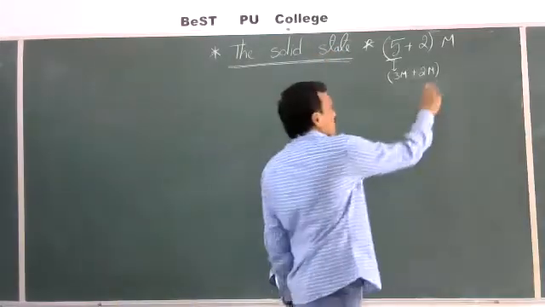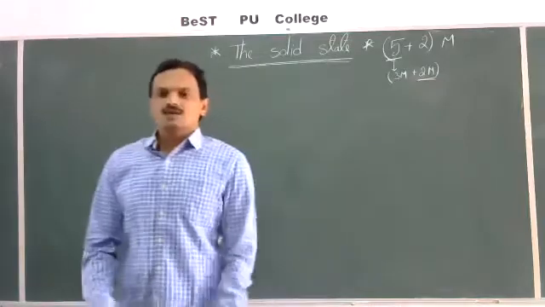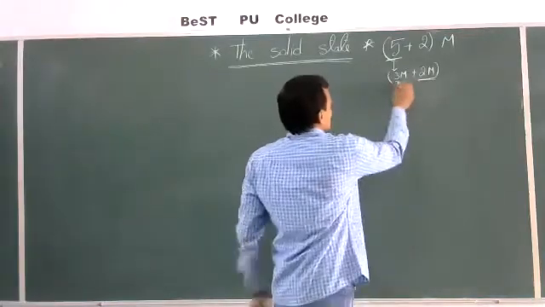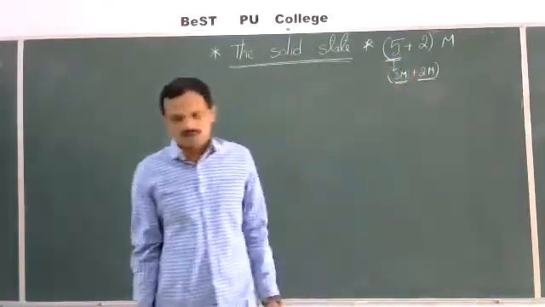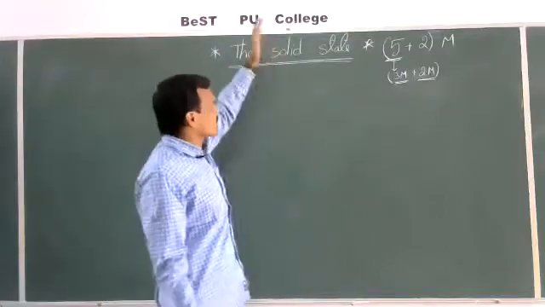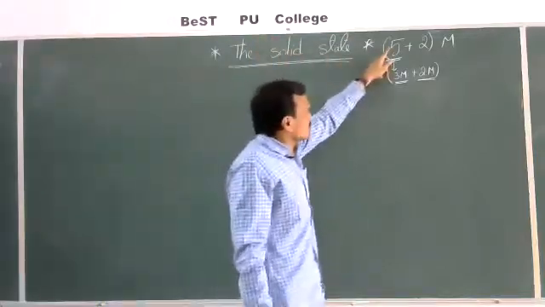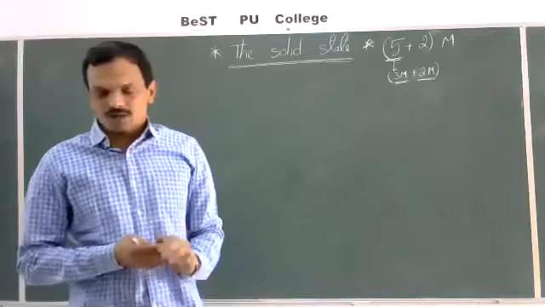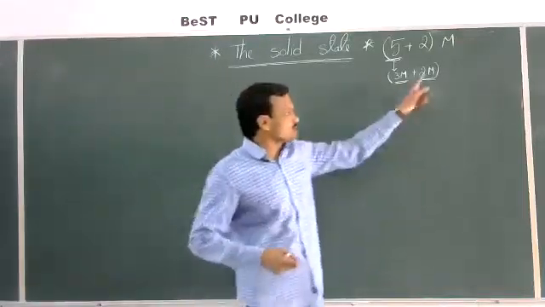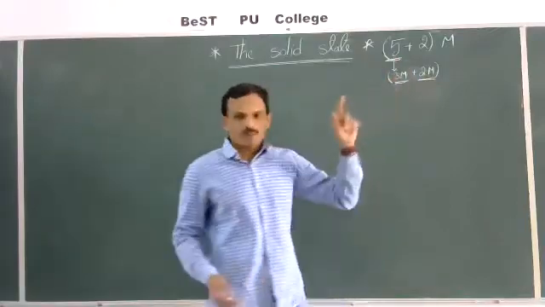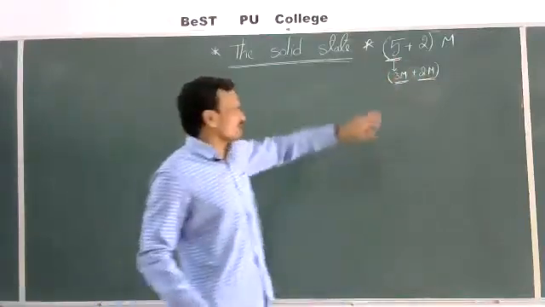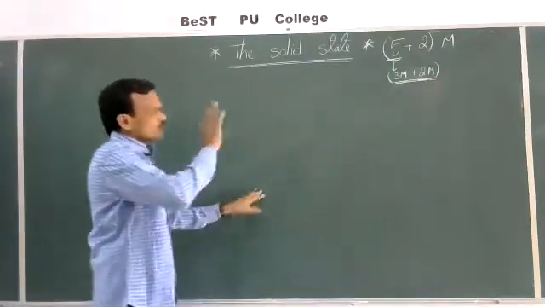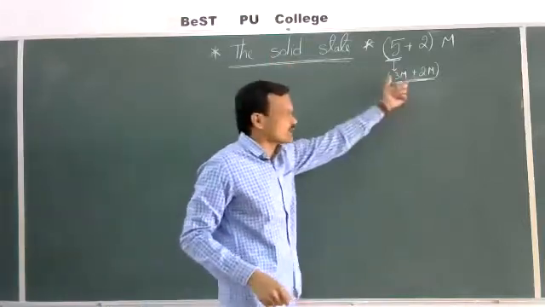So calculation of number of particles, otherwise calculation of density of the crystal lattice, that they will ask for a 2 marks question. So total 5 marks question. In the physical part, the first 5 marks question they will ask from the solid state chapter only, compulsorily from these 2 topics only. One is calculation of number of particles or density problem for 2 marks, and calculation of packing efficiency of the crystal lattice for 3 marks. A 5 marks question is fixed from this chapter. Whoever sets the question paper, this 5 marks question is given compulsorily from these 2 parts only.